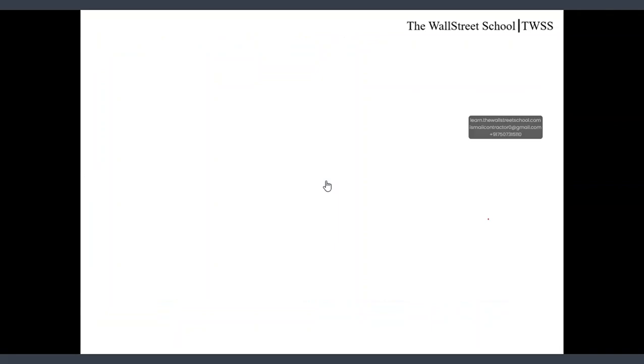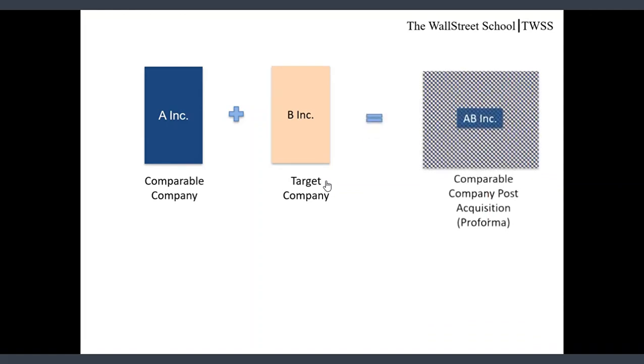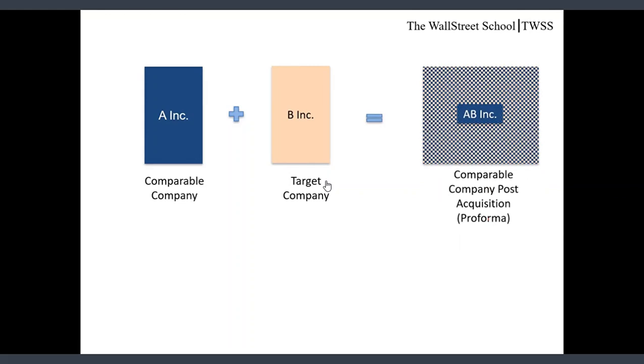So friends, let's understand pro forma adjustment and its impact on multiple with an example. Suppose there is a company A in your comparable list which has acquired another company, company B. Now friends, post acquisition, how will your company look like? This is how your comparable company will look like. Now it will include both company A and company B. So this is the pro forma look of company AB.